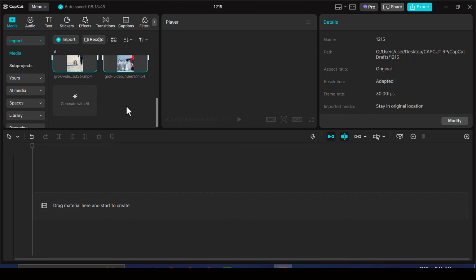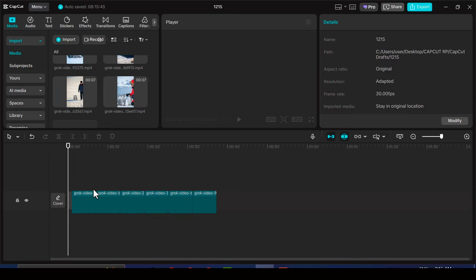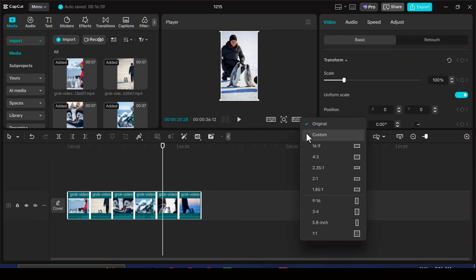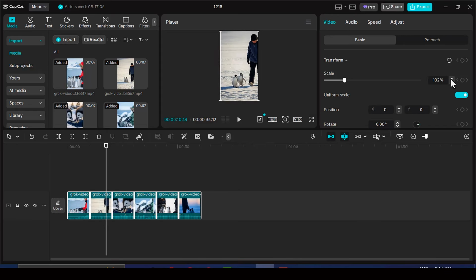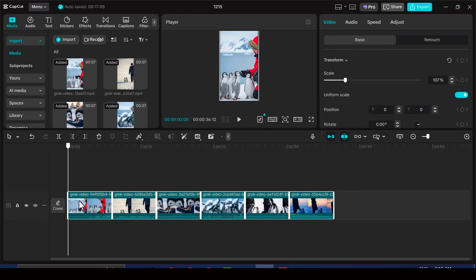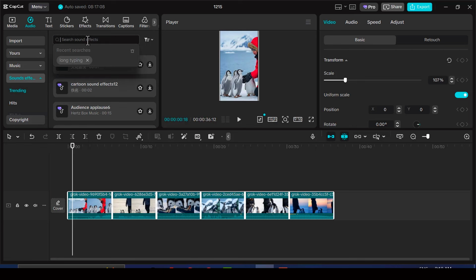Start by importing all your AI-generated clips into your editor. Arrange them on the timeline in a logical order so the story flows naturally from one scene to the next. Next, focus on audio. This part is extremely important. Add sound effects that match what is happening on screen, then include a voice narration and background music.